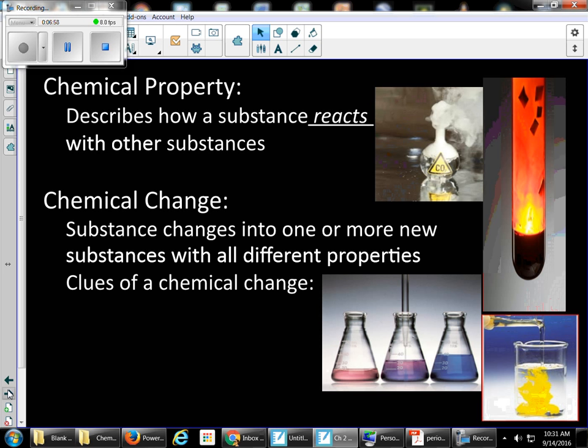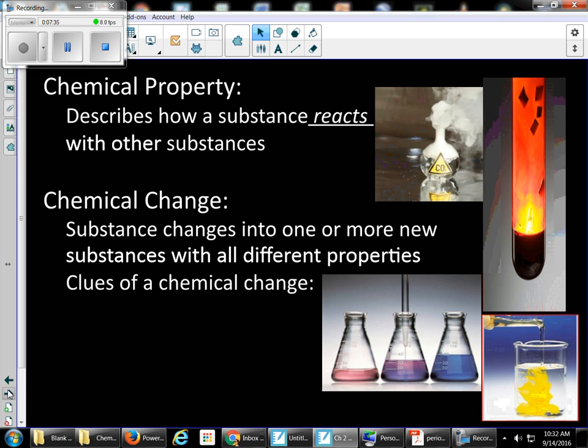Then chemical properties. Physical properties describe the appearance. Chemical properties describe how a substance reacts with other substances. For instance, sodium reacts with water to produce hydrogen gas. The noble gases are non-reactive. That tells how they don't react, which is also part of these chemical properties.